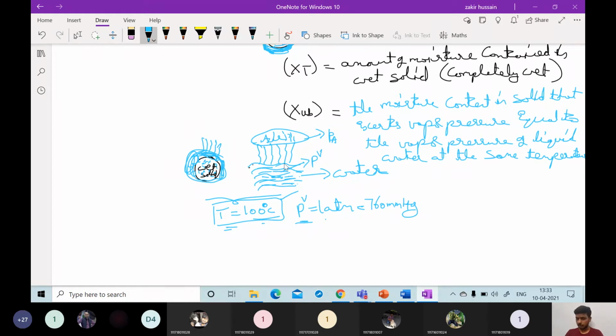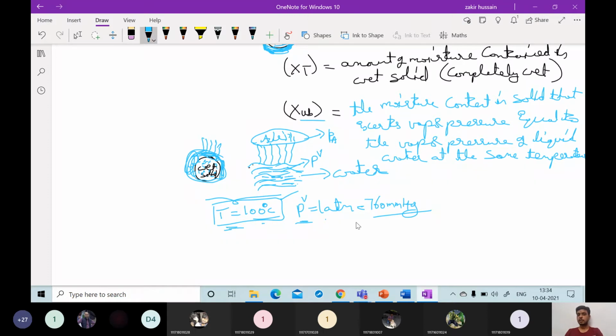Here, the liquid water at 100 degrees centigrade has to exhibit this vapor pressure. The same is the case when the moisture content is present as unbound moisture in the solid, that moisture will exert the same vapor pressure as the liquid at the same condition.